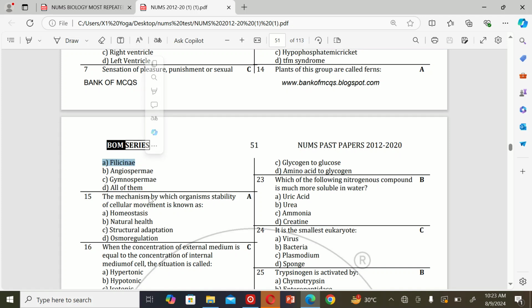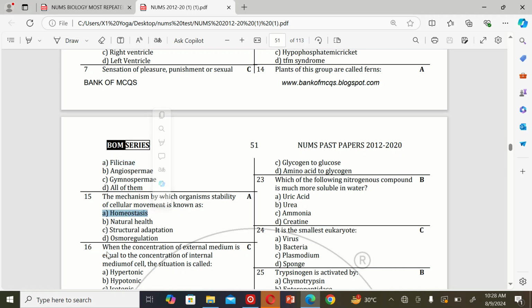The next MCQ: the mechanism by which an organism maintains the stability of its cellular environment is known as A. Homeostasis, B. Natural health, C. Structure adaptation, and D. Osmoregulation. So the correct option is A.